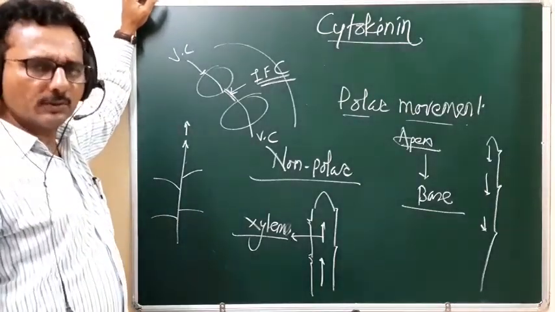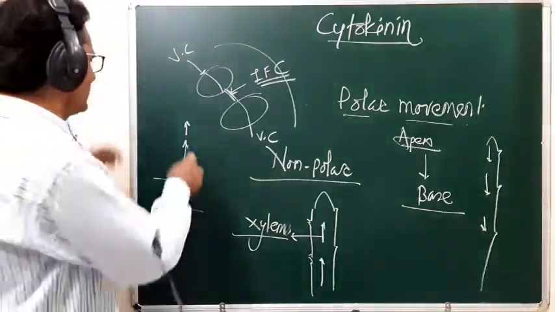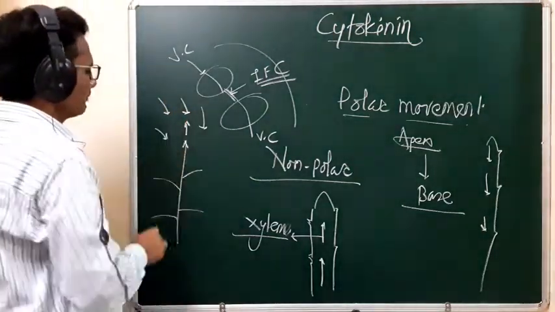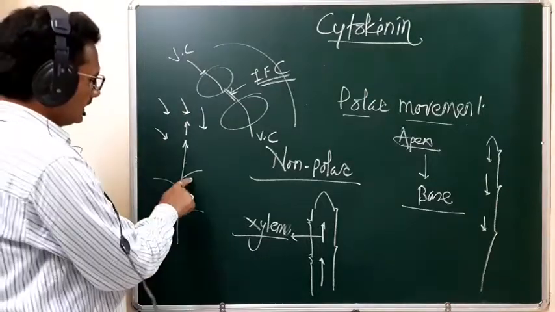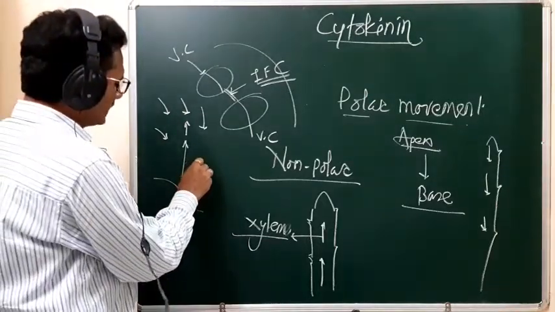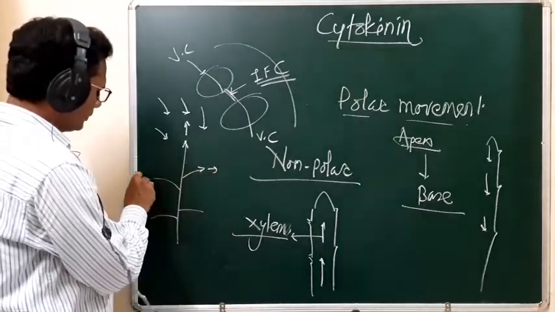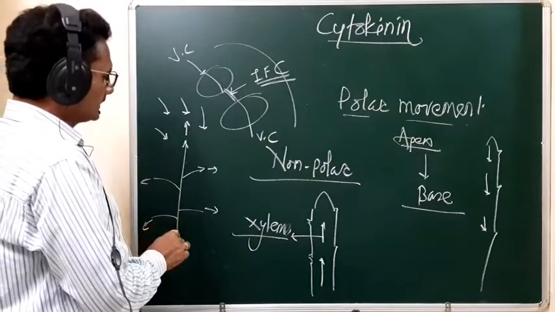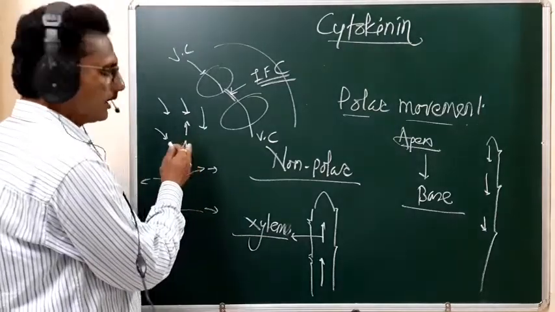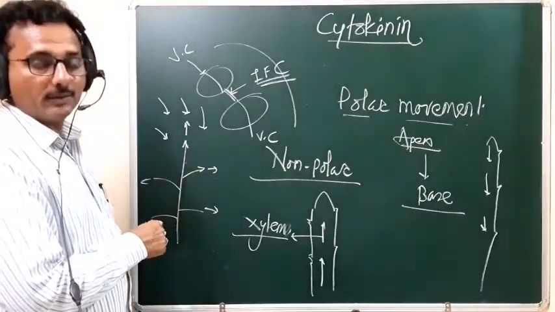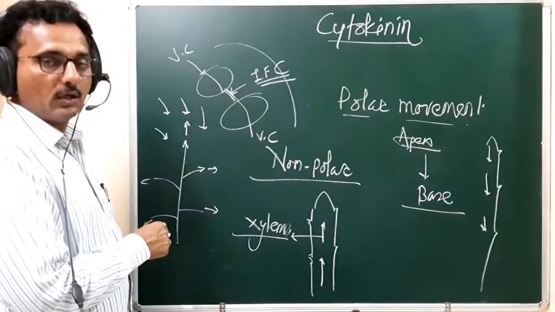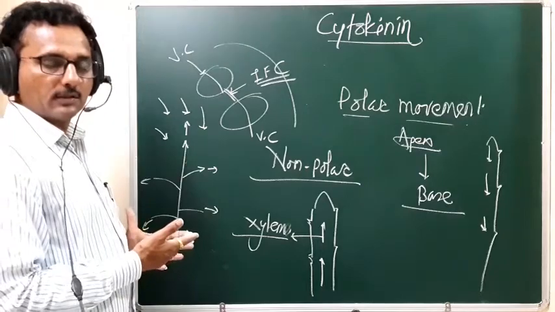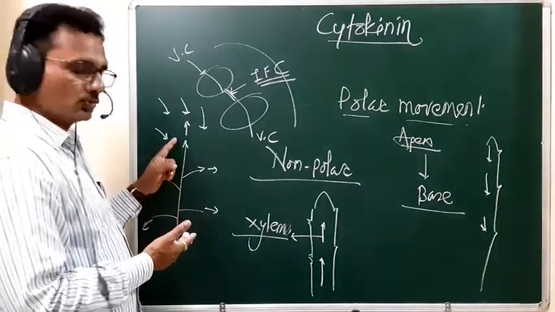But what happens, students, when we apply this cytokinin under such a situation? It promotes the growth of the lateral branches, and in this sense it overcomes the apical dominance. It means the lateral branches show the maximum growth as compared to the shoot apex.